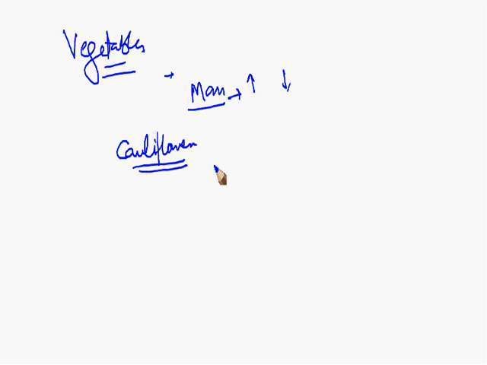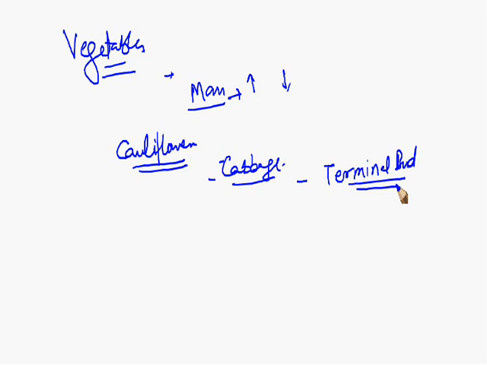There are 3-4 varieties in different forms, such as cabbage. In cabbage, it is selected for its terminal bud, which is eaten by man. There is a short distance between the leaves, which makes it edible for man.